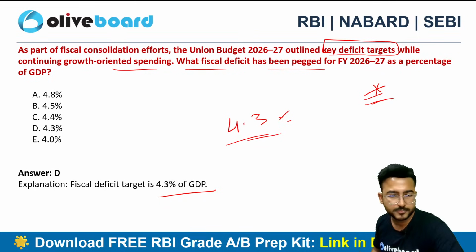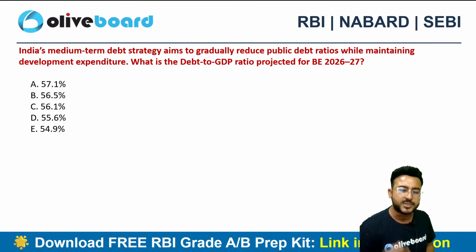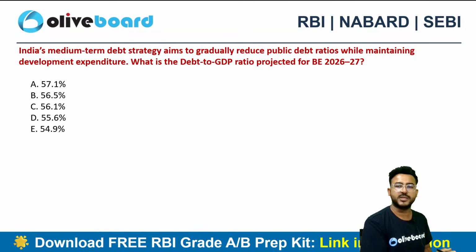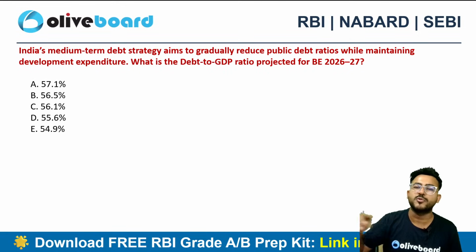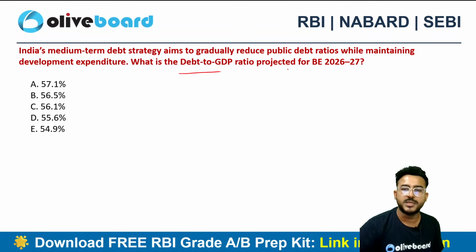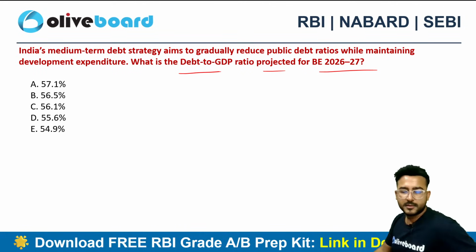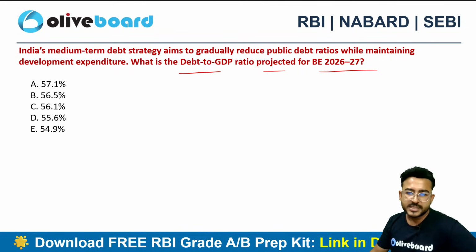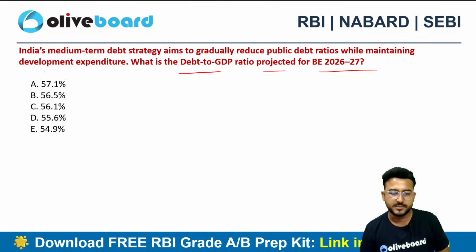Please do watch it. India's medium-term debt strategy aims to gradually reduce the public debt ratios while maintaining the development expenditure. What is the debt to GDP ratio projected for the budgeted estimate 2027? Again a simple one. I told you to remember these 2 data points.